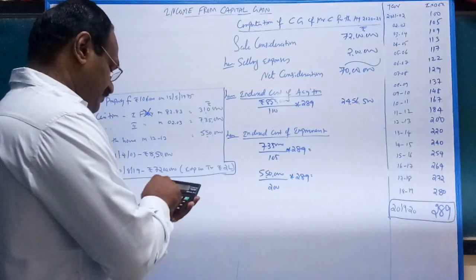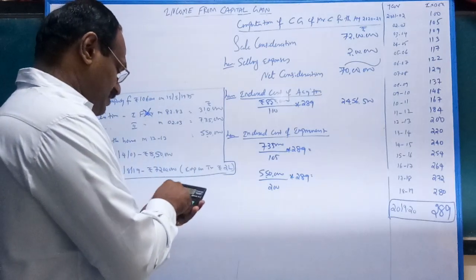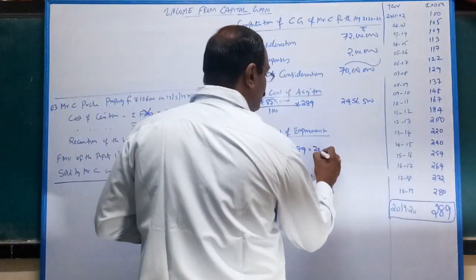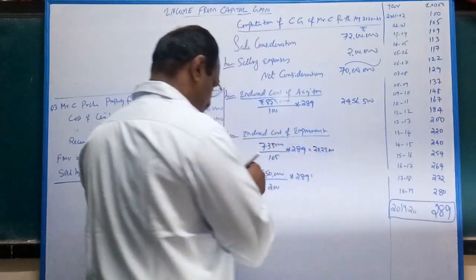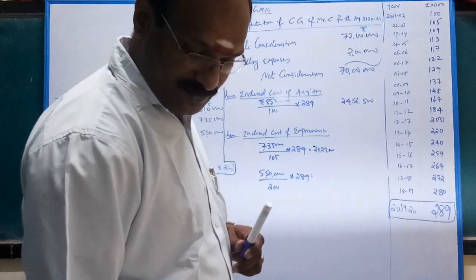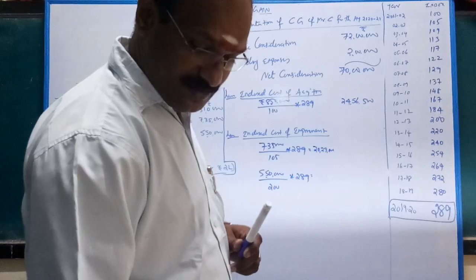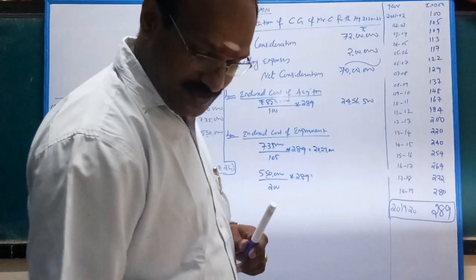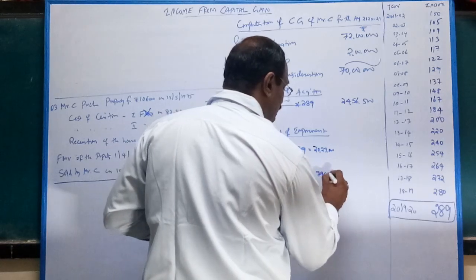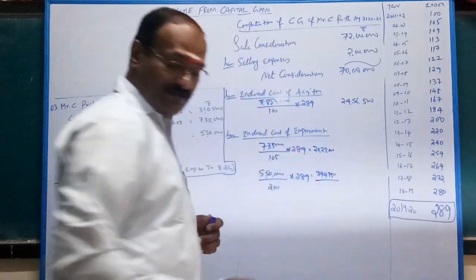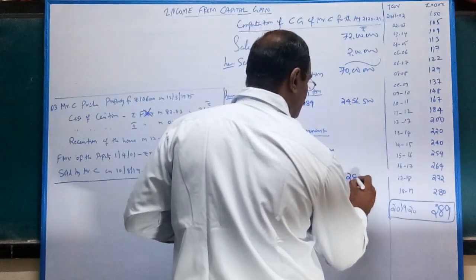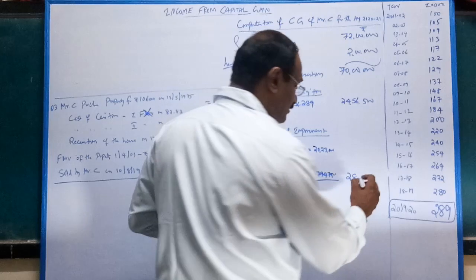So 7,35,000 divided by 105 into 289 is 20,23,000. Then 5,50,000 divided by 200 into 289 is 7,94,750. Total amounts to 28 lakhs 17,750.